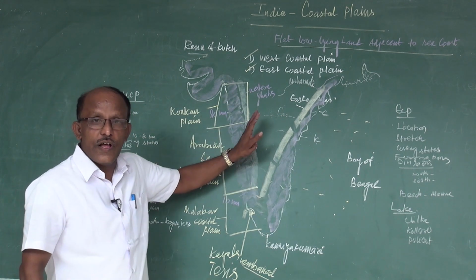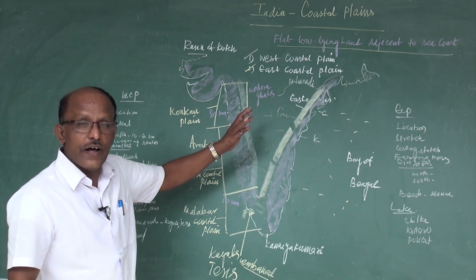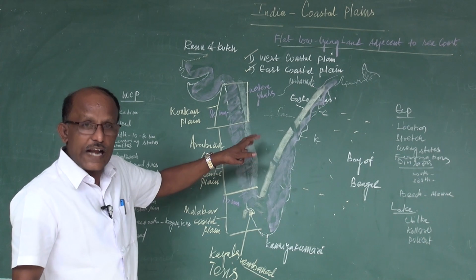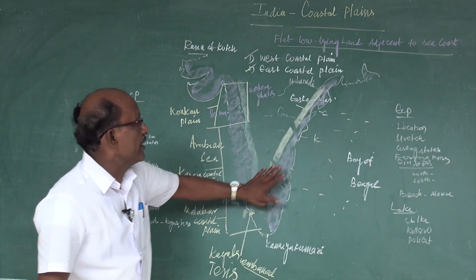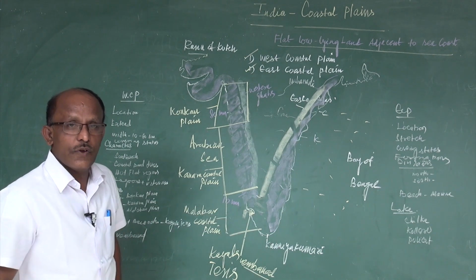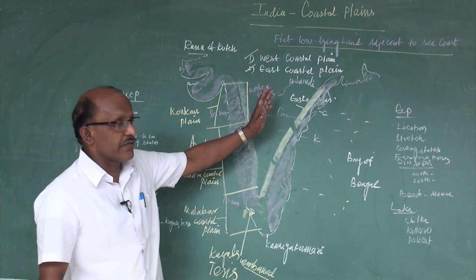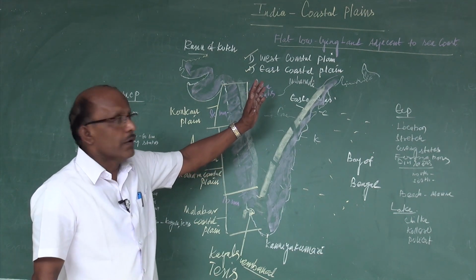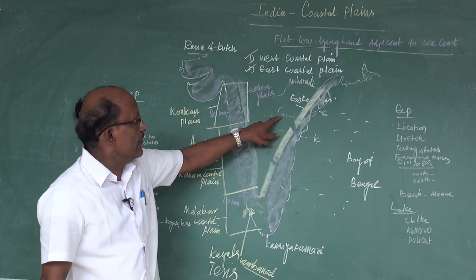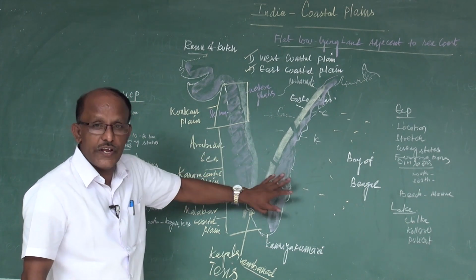The rivers erode the land and the eroded material is transported and deposited in the lower region. You can ask me why the rivers Mahanadi, Godavari, Krishna, and Kaveri flow towards east.